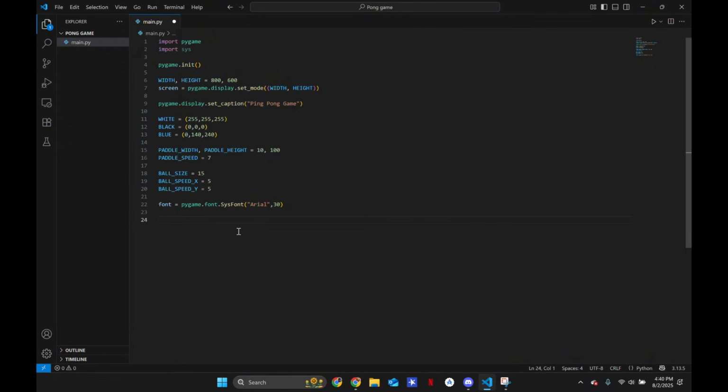Now we're going to make our game objects. Even though we have the paddle settings defined, we have to define the paddles inside of the game. Let's say our left paddle, the paddle on the left-hand side.